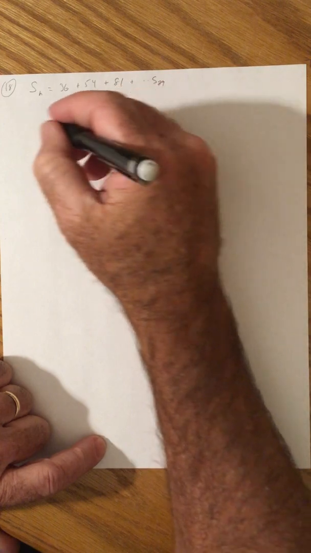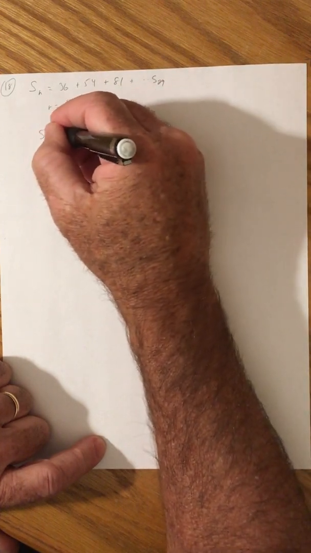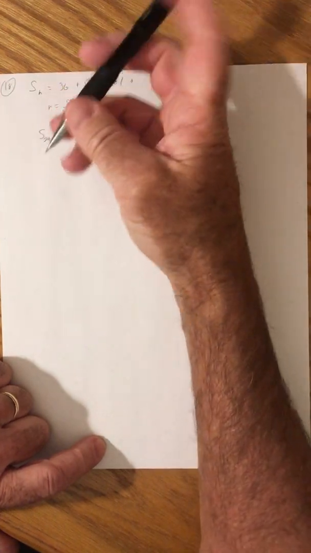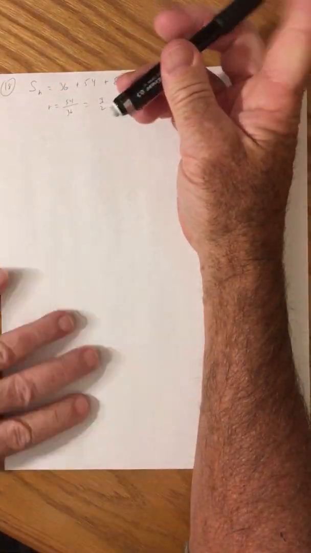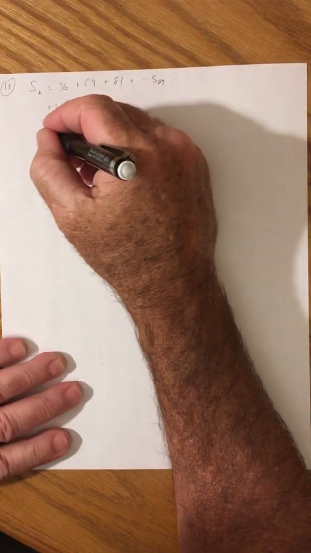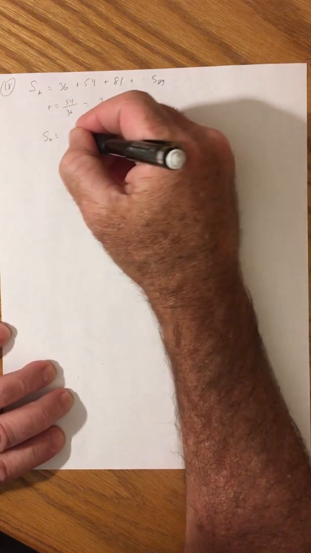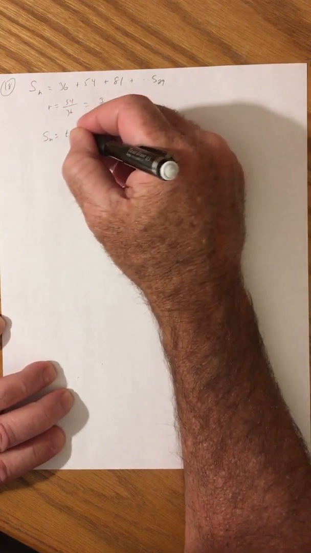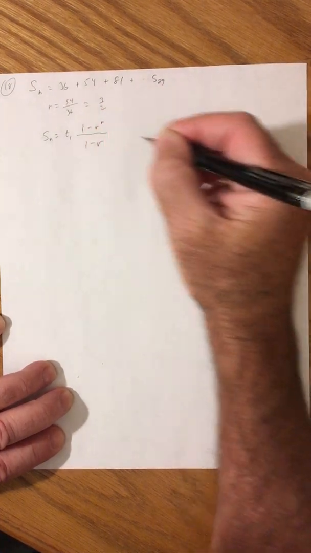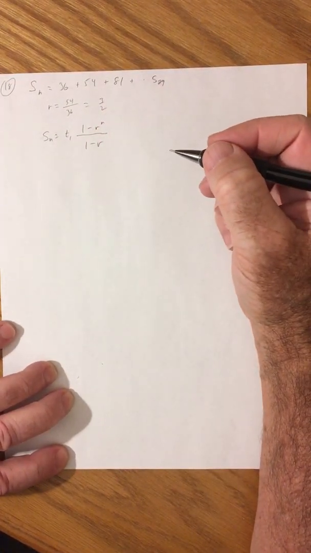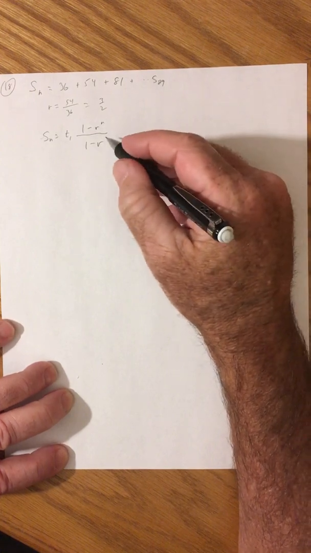All right, so to find S of 29, let me write the formula down. You haven't seen it. It's kind of a bizarre formula. S of n is equal to T1 times 1 minus r raised to the n, divided by 1 minus r. Which is a little bit strange.